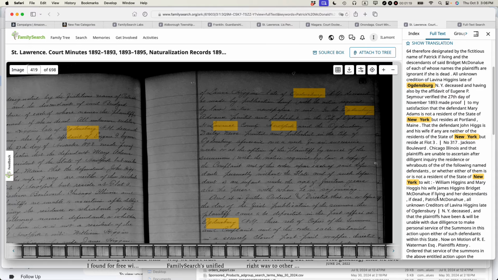I had no idea this happened, but my great-great-grandfather is named in this document, as well as some other familiar names, and I'm going to be digging through this later on to see what happened. So this is really fascinating. I wouldn't have been able to find this document in the past. So full text search, I think they use AI and other new technologies to really dig into the records in a way that wasn't possible before and surface these interesting results that relate to your ancestors. So this is a court minute from New York State.